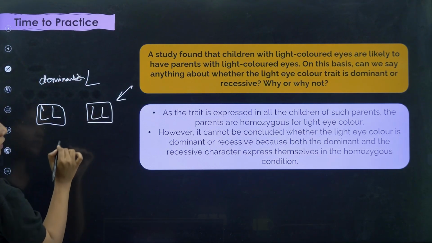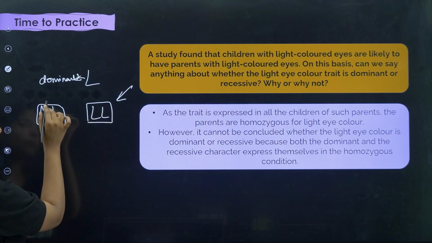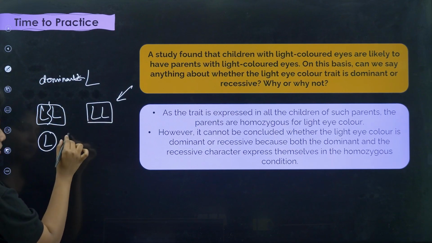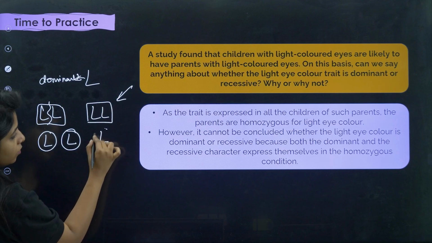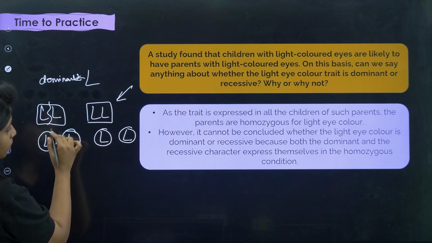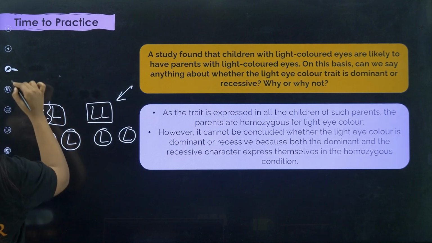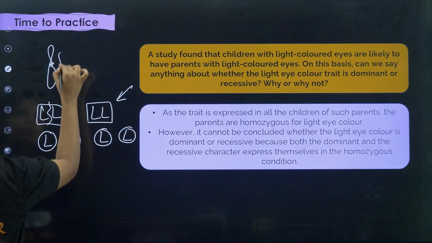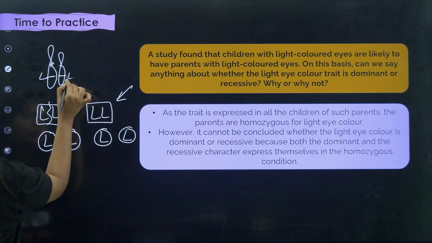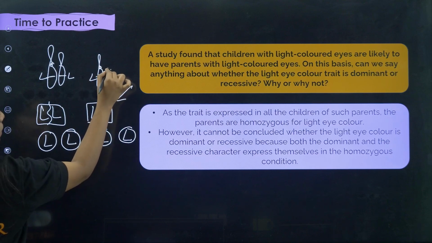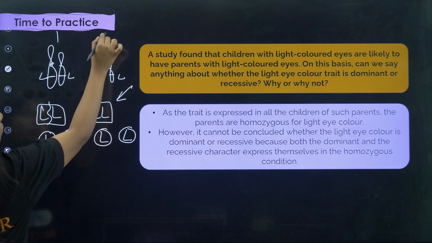This is the parent. The gametes that will be formed, one allele can be passed, and it can only be capital L. Similarly, here also capital L. Remember, you are talking about chromosomes. So this is capital L, here also capital L, here also capital L, here also capital L. This is parent 1, this is parent 2.